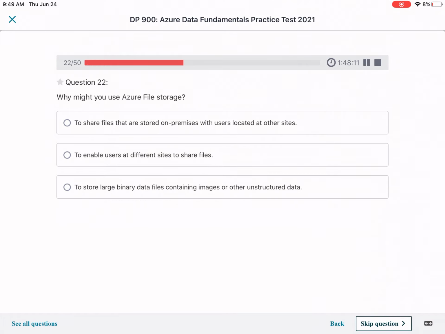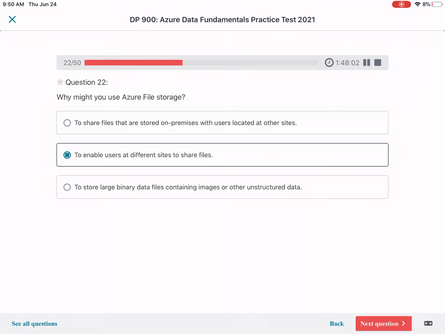Question 22. Why might you use Azure file storage? It's a shared drive kind of thing. So this would be the right option.